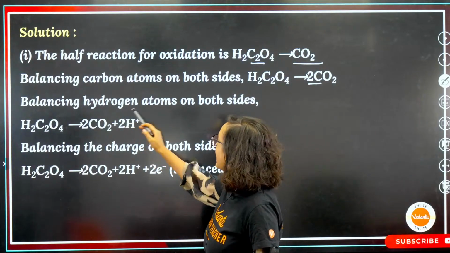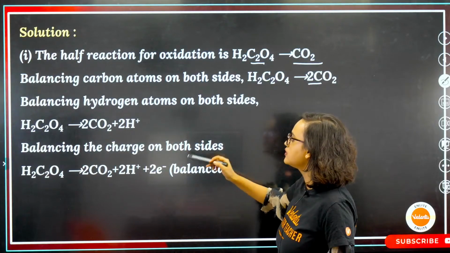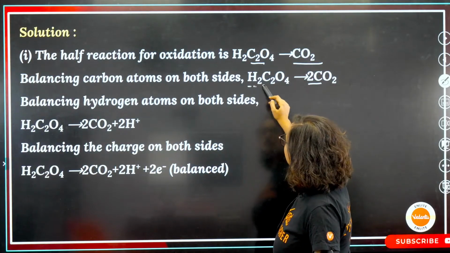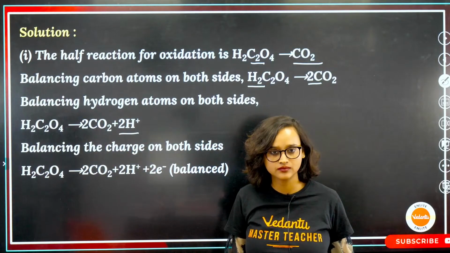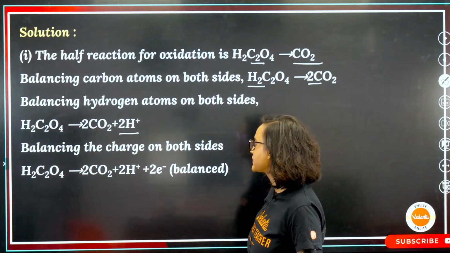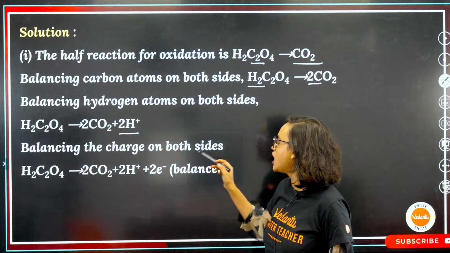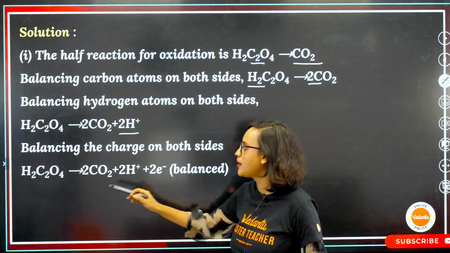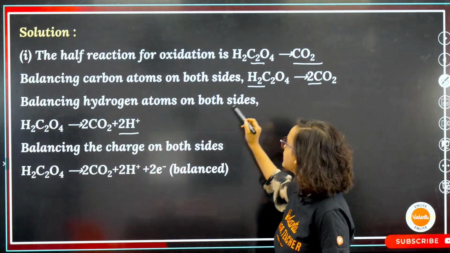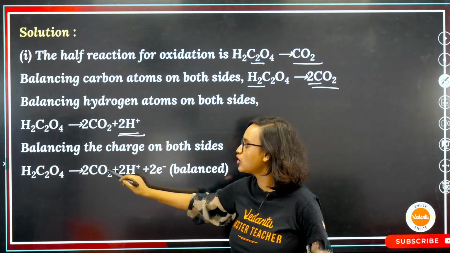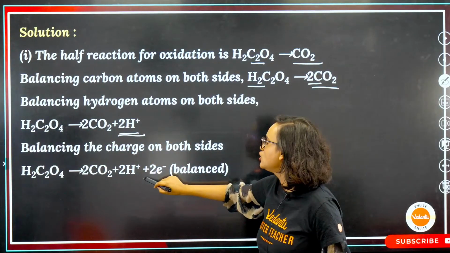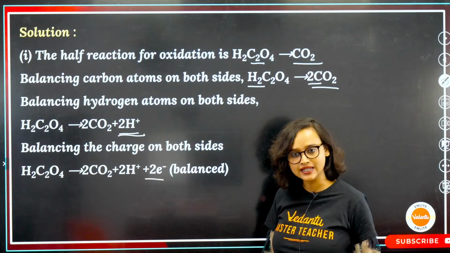Now, if you balance the hydrogen atoms, there is H2, so we will need 2H+. If we balance the charge on both sides, H2C2O4 gives you 2CO2 and 2H+, so we also have to balance the charge with 2 electrons.